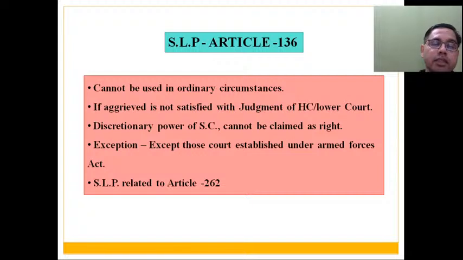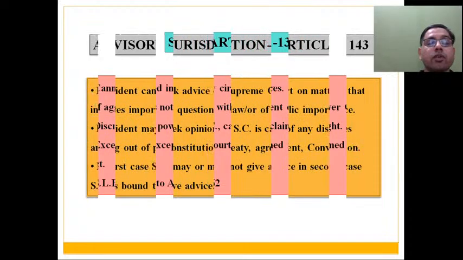So Armed Forces के matters को deal करने के लिए special courts होती हैं और उनके द्वारा डिसाइड किए गए मैटर में आप स्पेशल लीव पिटिशन नहीं लगा सकते हैं. और अभी जस्ट थोड़ी देर पहले मैंने आर्टिकल 262 को एग्जाम किया था अंडर original jurisdiction में, but here you may move a special leave petition with respect to any water dispute tribunal judgments. So such matters they may be moved to Supreme Court under this route, that is special leave petition route, that you have to keep in your mind.